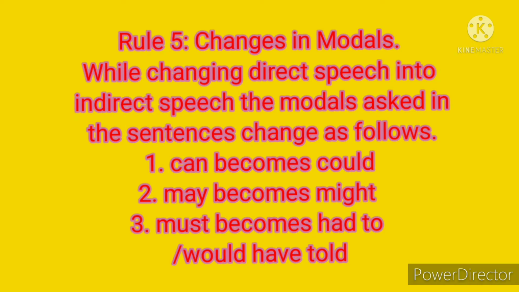Now we shall see rule 5. Changes in modals. While changing direct speech into indirect speech, the modals asked in the sentences change as follows. Can becomes could, may becomes might, must becomes had to or would have to. Okay, so these are the changes we should do when we change a direct speech sentence into indirect speech when we have these modal auxiliary verbs in our sentences.